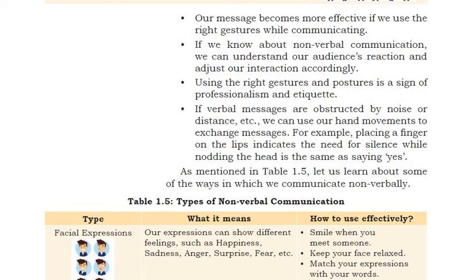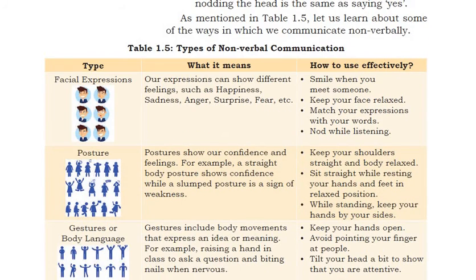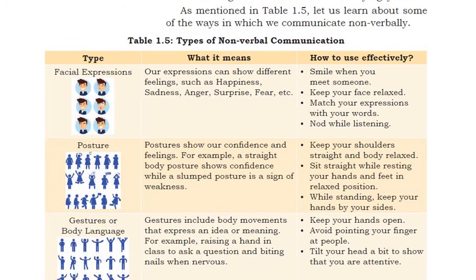If verbal messages are obstructed by noise or distance, etc., we can use our hand movements to exchange messages. For example, placing a finger on the lips indicates the need for silence. You have seen, right? The teachers do it with small children. While nodding the head is the same as saying yes. Okay. So the types of non-verbal communication, facial expressions: anger, surprise, fear, happiness, sadness, all such things can be represented using a facial expression.